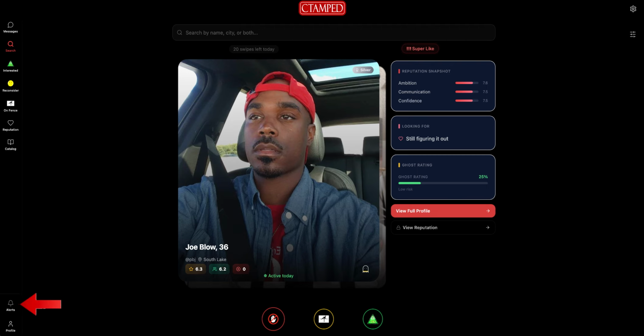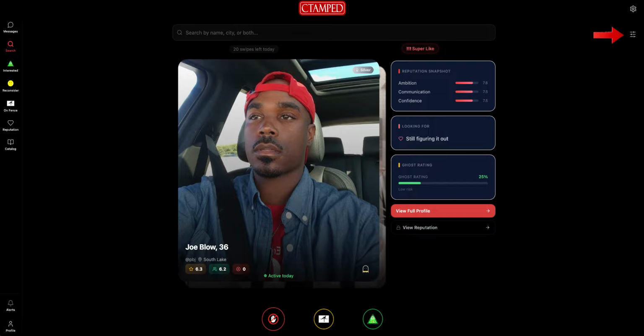Alerts is exactly what it says. Alerts. Any and all notifications go here. Check this often to stay up to date on what's going on in your world of Stamped. Over to the top right of the screen, indicated with the gear icon, is the settings. Stamped has a plethora of things you can set to personally customize your experience as a user. Hiding your activity status, hiding your read receipts, disabling on-the-fence alerts, and even completely hiding your intimacy ratings for no one to see are just a few things to note.